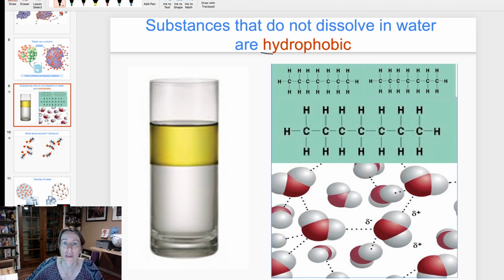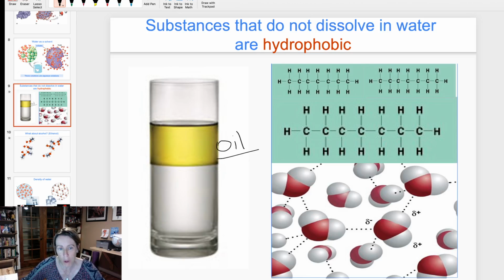So hydro again, meaning water, like hydroelectric or hydroplaning, and then phobic, meaning like a phobia, like scared of. So literally this means does not like or is scared of water. So substances that do not dissolve in water, for example, oil is a great example. Why do they not dissolve in water? Well, we can explain this now down to a molecular level.